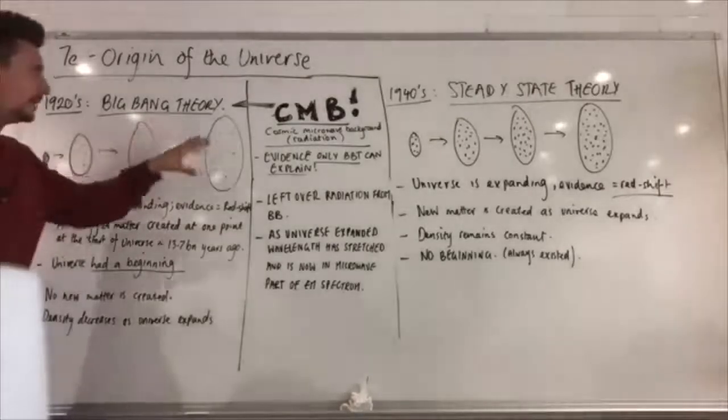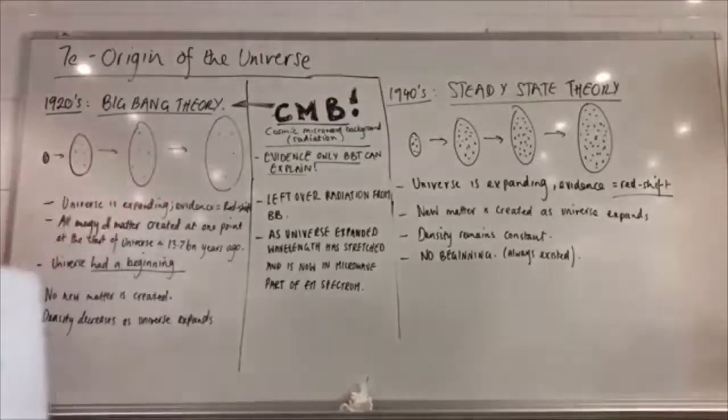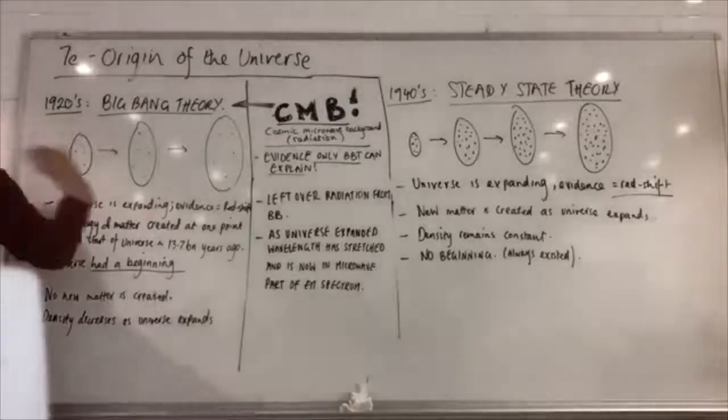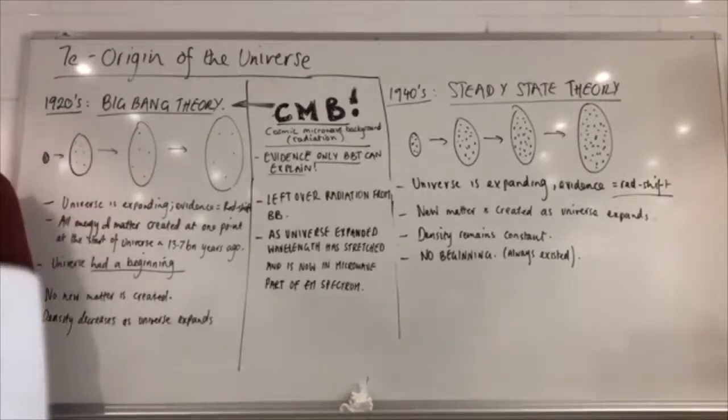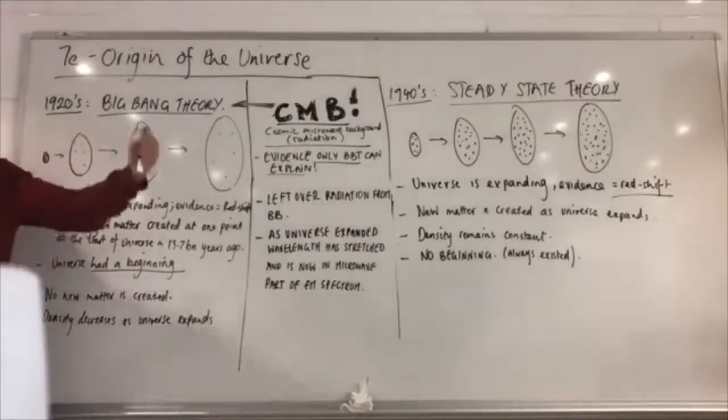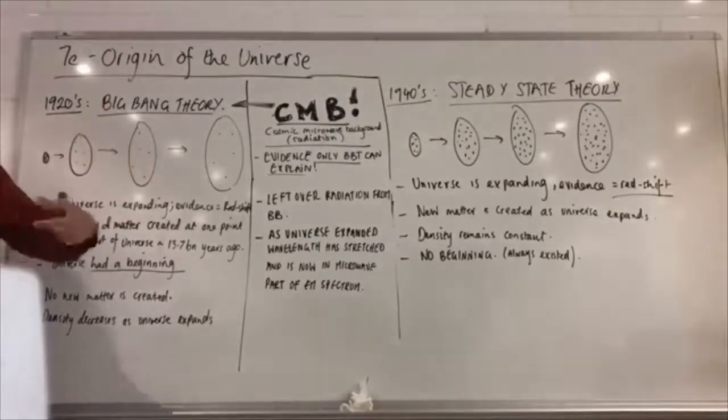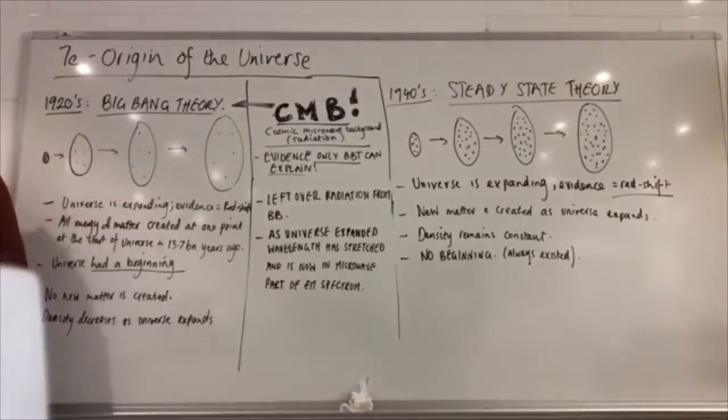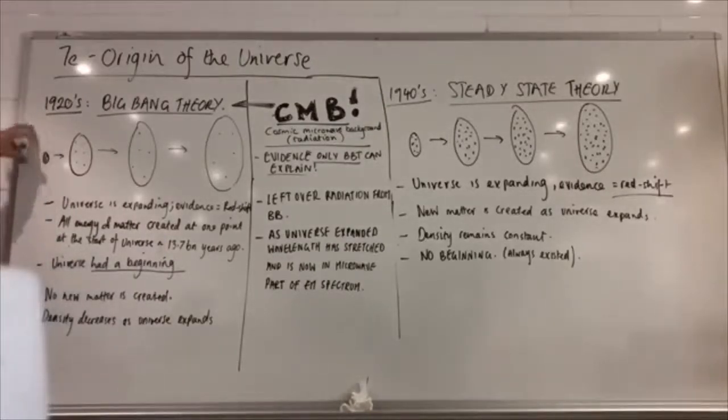So it's the same amount, it's just becoming more and more spread out, which also means that as the universe expands, the density must be getting less. Alright, so as space increases with the same amount of matter moving away, the density of the universe itself will decrease. Okay? And those are your main points for the Big Bang theory itself, which actually came first, roughly in the